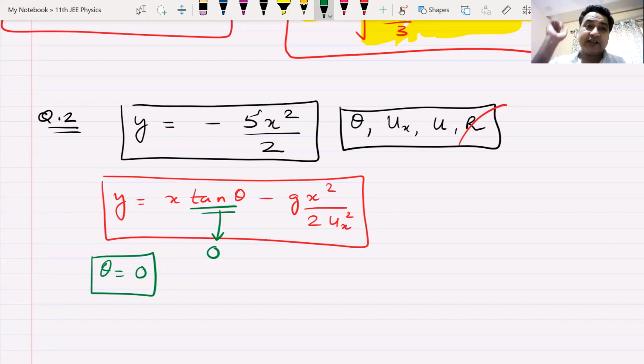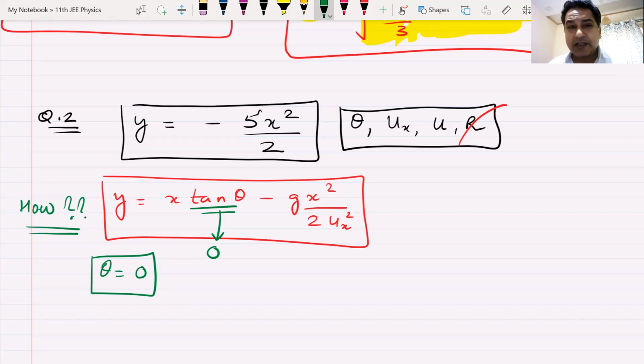Yes, it is thrown at an angle 0, but it is not moving on ground. Then how have we thrown this? That is the first question. How is angle 0? How is this possible? The angle of projection is 0, still it is a projectile. Cannot be a projectile? Yes, it is a projectile. And we will understand this. First, let us solve this question. How is this a projectile? We'll understand this, but let's first solve this question.